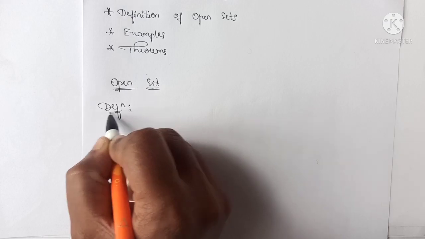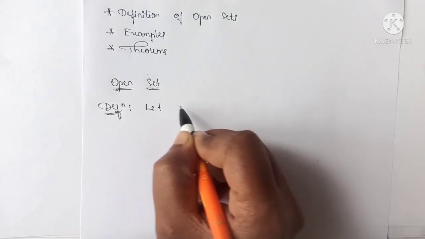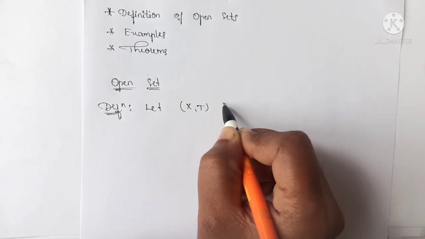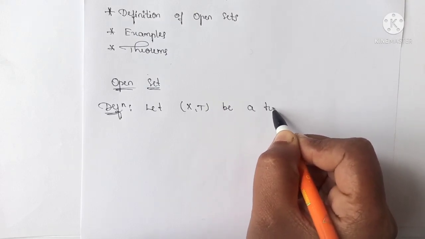Definition: let (X, T) be a topological space.